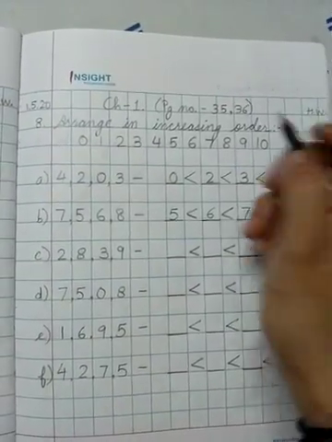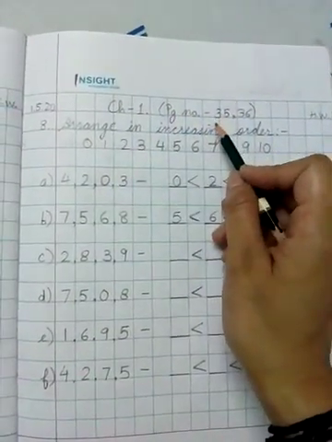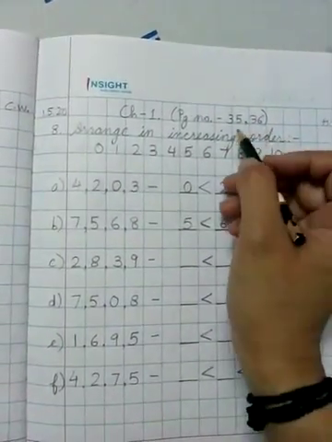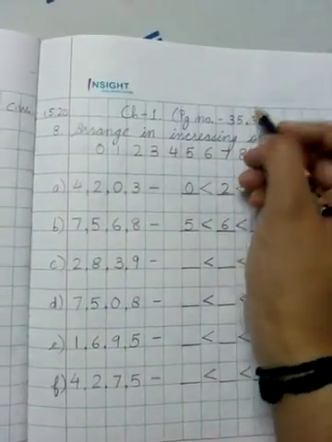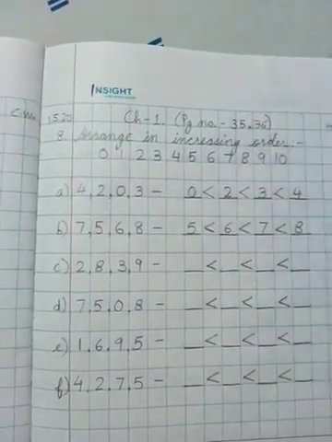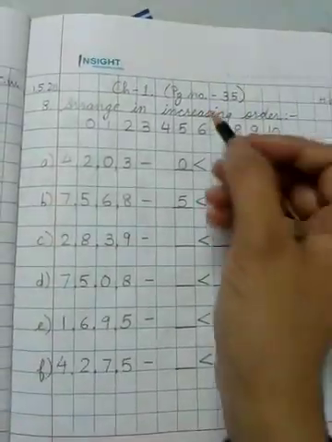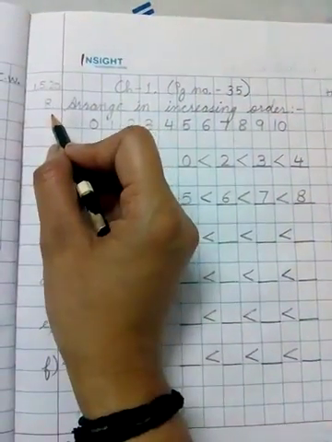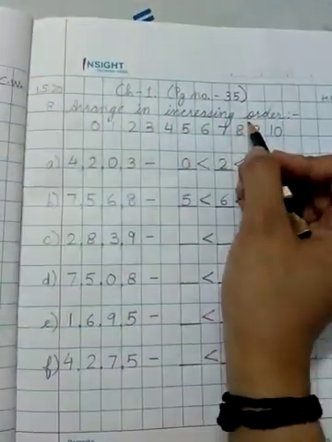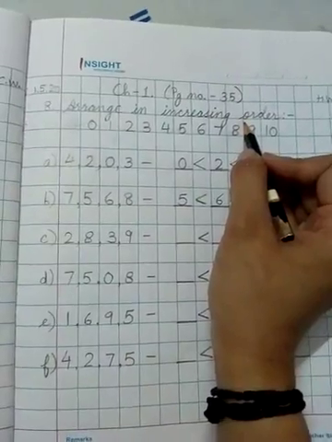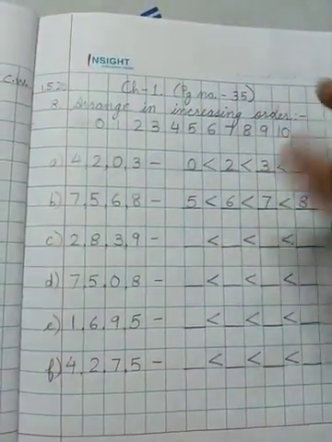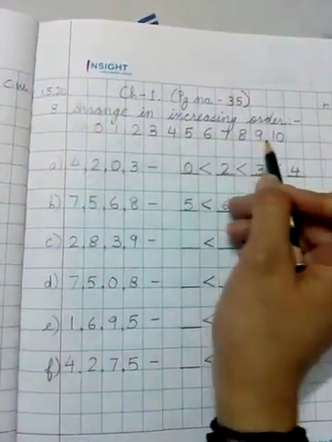Students, your homework is from page number 35, not 36. Your homework is from 35 only. Let me erase this. Page number 35. Okay, students. Question number 8. Arrange in increasing order. What do you mean by increasing order? Smaller to bigger. So here also I have written the question.